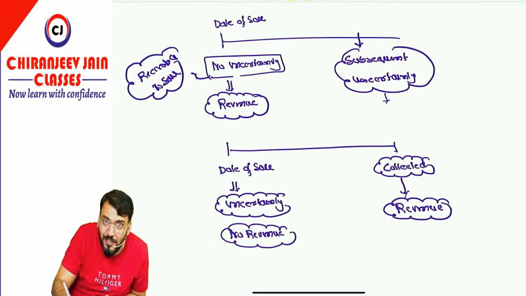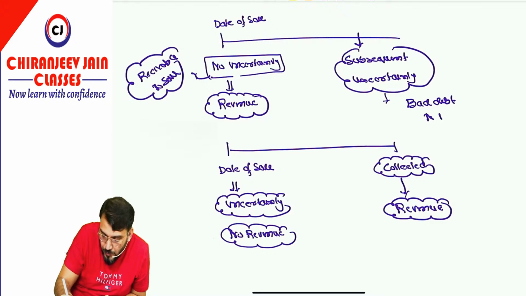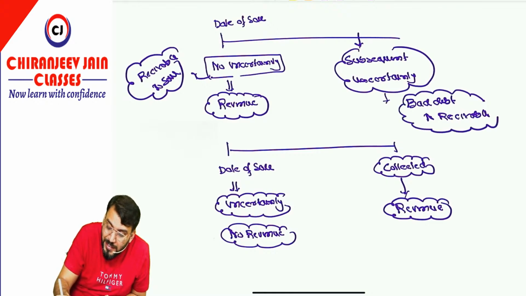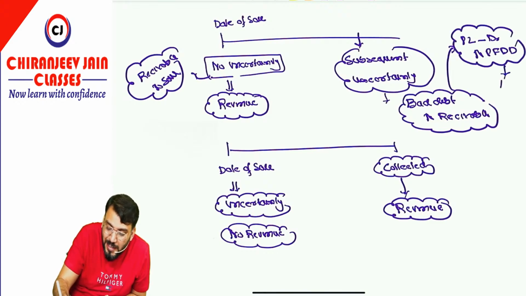If there is subsequent uncertainty, we will create a separate provision for that. Correct? Or if it is a bad debt and we know that now the amount is not receivable, then we will say bad debt account debit to receivable. If this is a bad debt, or if we are creating a provision, then we'll pass one journal entry: P&L account debit to provision for doubtful debt. Already I have said this provision is created as per AS4.